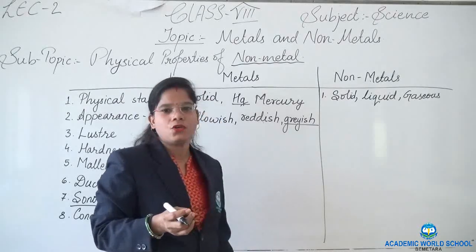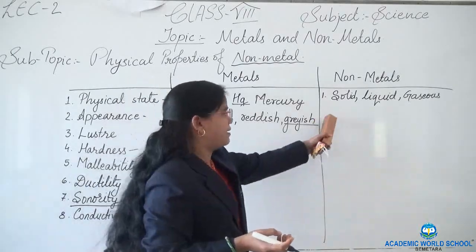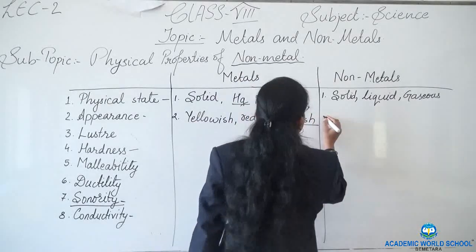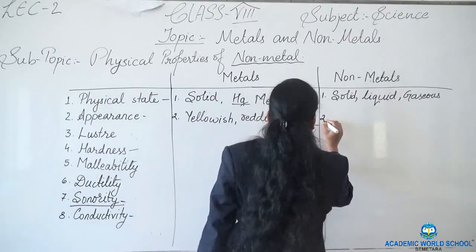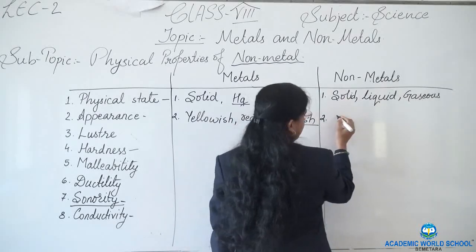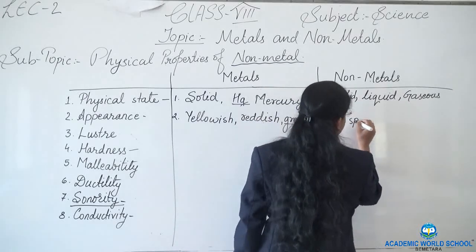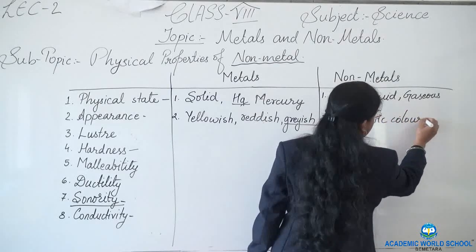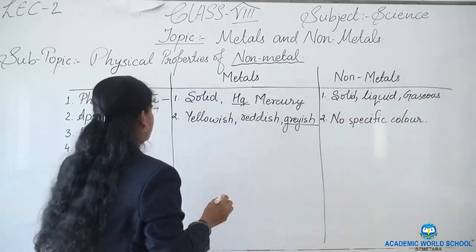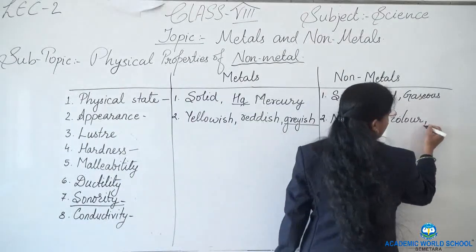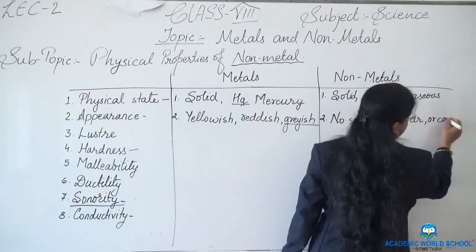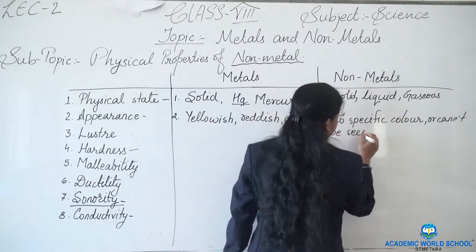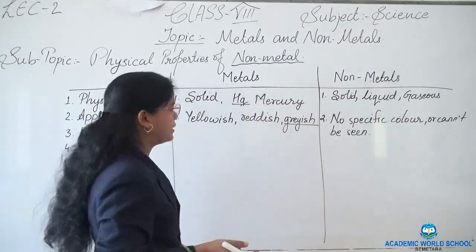Sometimes they change color also, and mostly they are gaseous, so we cannot see their color.